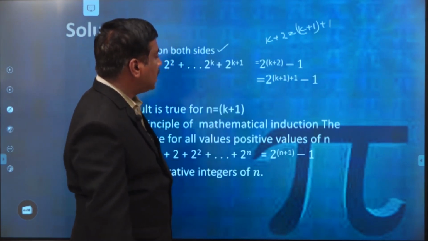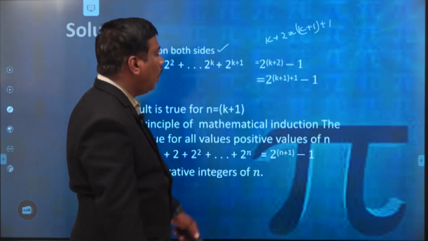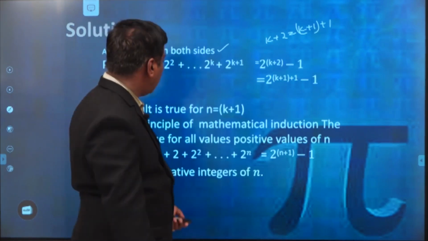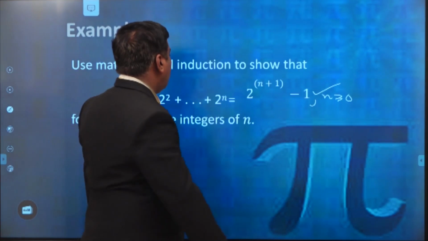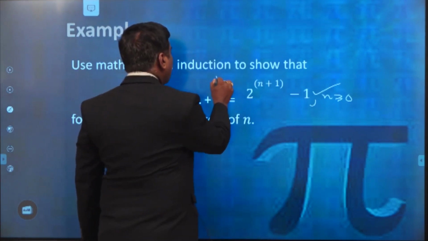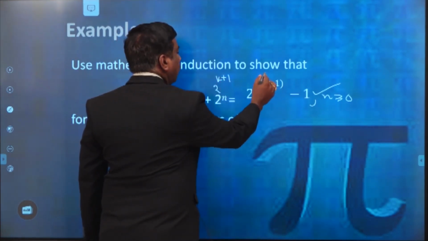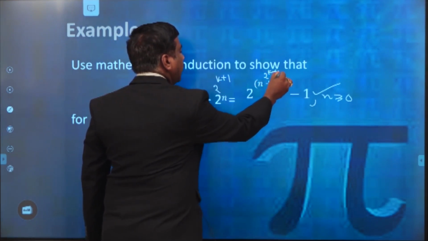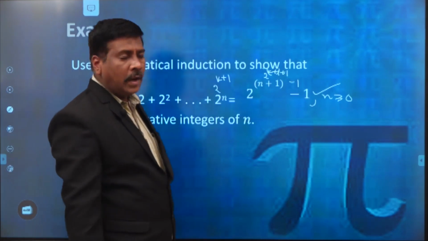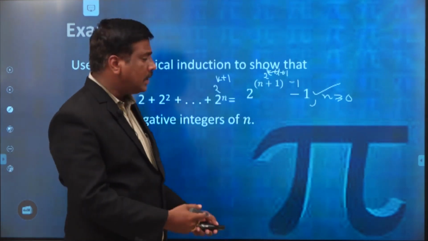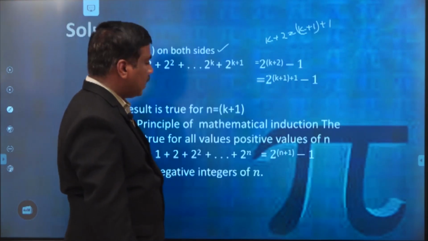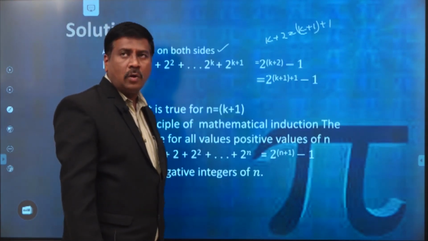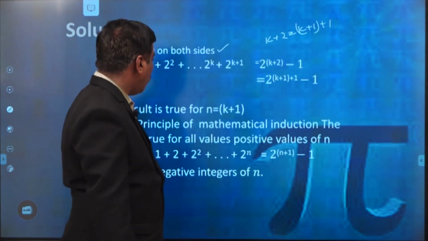Therefore, 2 power k plus 1 plus 1 minus 1. From this relation we conclude that in place of k plus 1 we get 2 power k plus 1 plus 1 minus 1. That means the result is true for n equal to k plus 1 only.